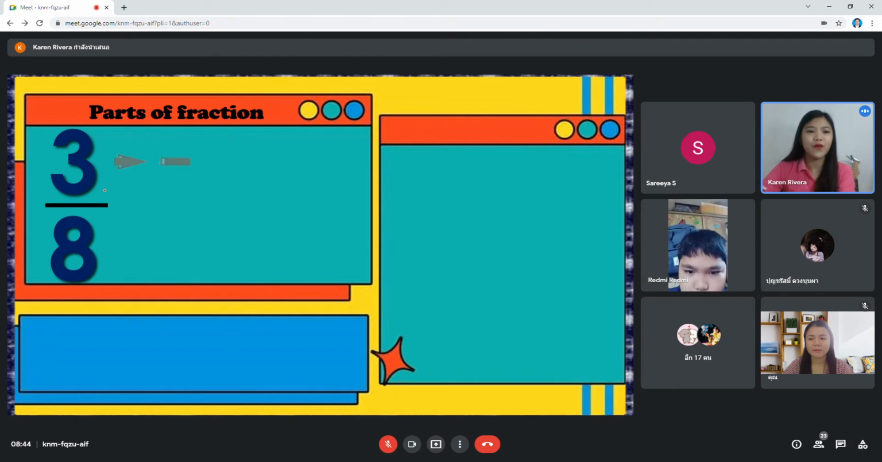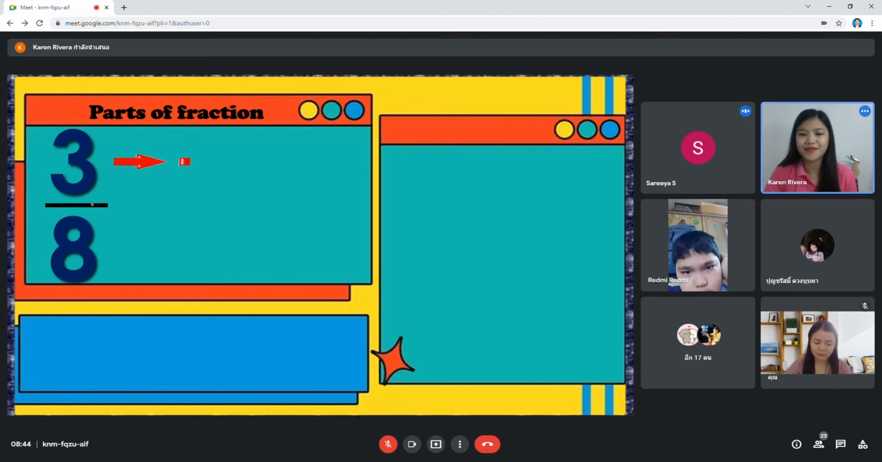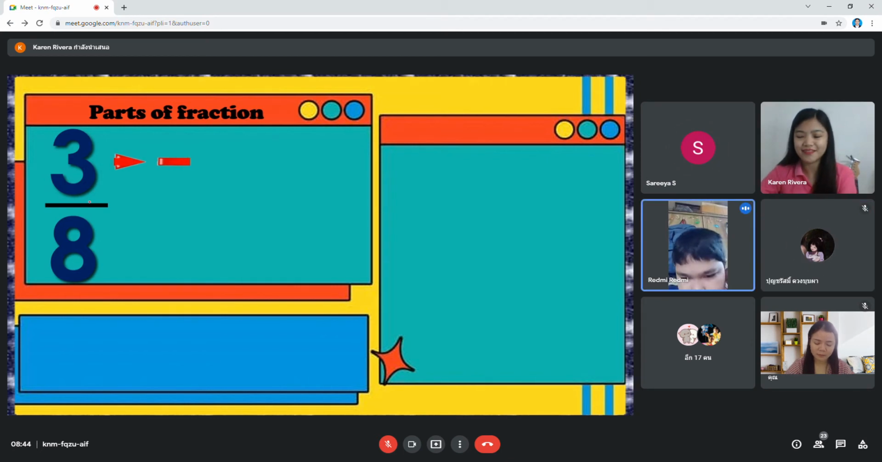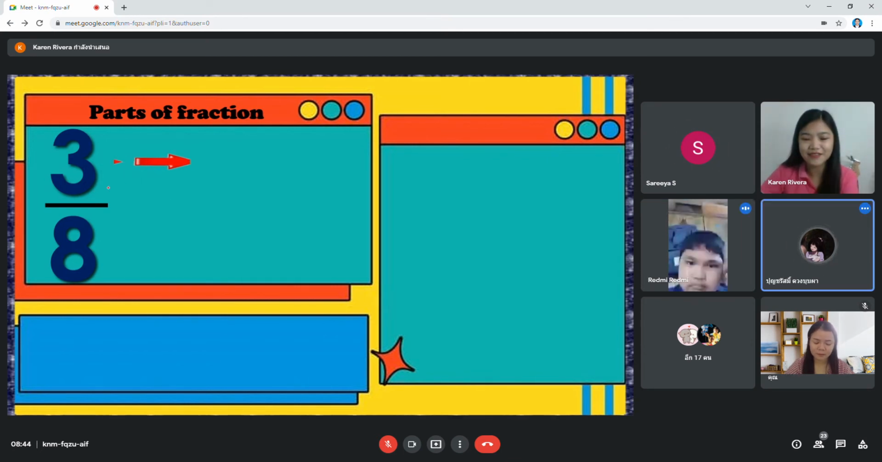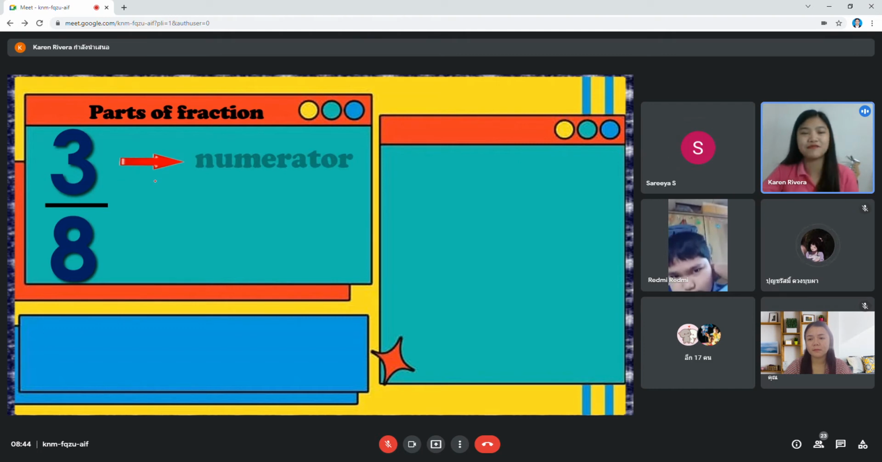So, what part of the fraction is number 3? Is it a numerator or denominator? Numerator. Yes, very good. This number 3 is the numerator.